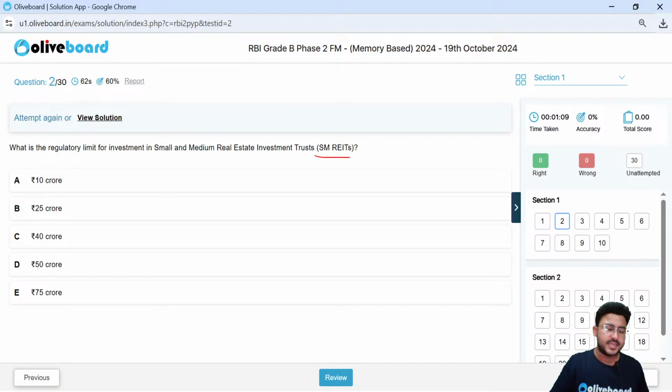What is REIT? Basically it's a real estate investment trust. Just like a mutual fund company pools a lot of investment on behalf of investors and invests in bonds and stock, in the same manner a special purpose vehicle is pooling the funds and buying real estate projects which will definitely generate some rental income, and eventually the investors will get income out of it, right? So what is the regulatory limit for investment in small and medium real estate investment trust here?